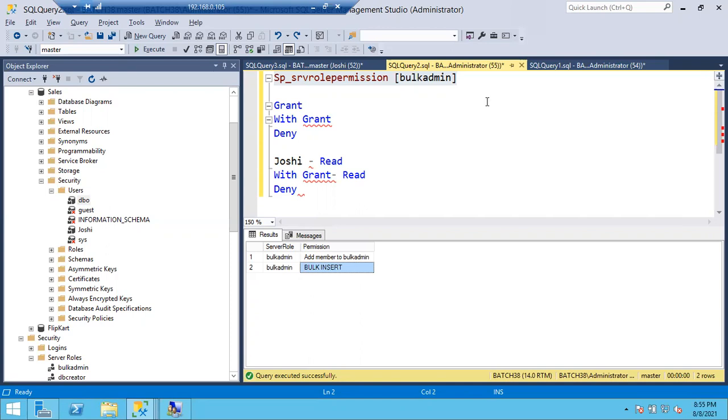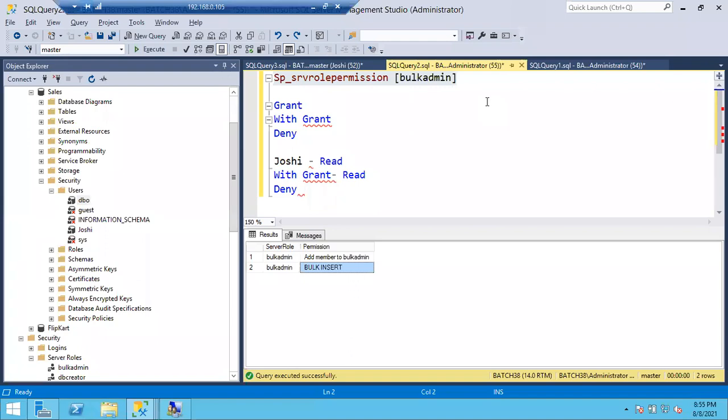Say, for example, we have a requirement, a lot of requirement for bulk insert. He can only do bulk insert. I decided to give only bulk insert permission to him. So I didn't give any other permissions. Simply I create a login and add that login to the bulk admin role so that he can do only bulk operations, bulk inserts. He cannot do any other things.